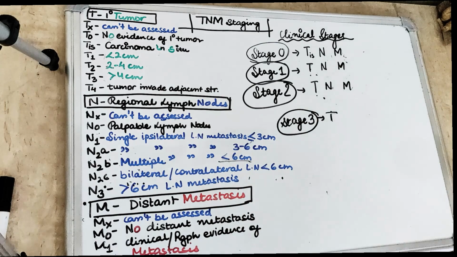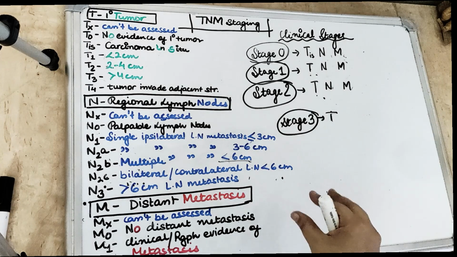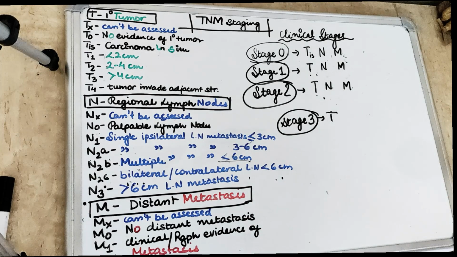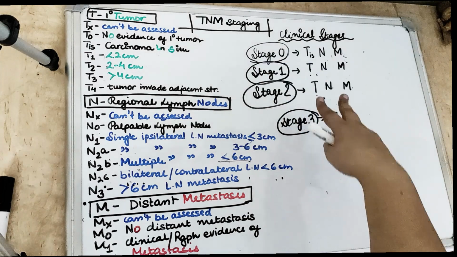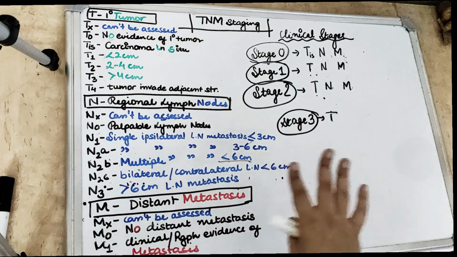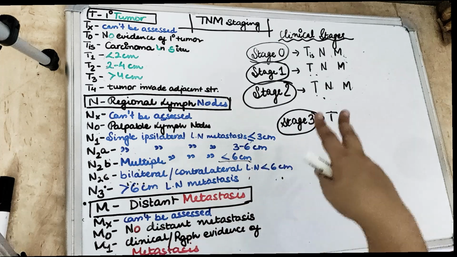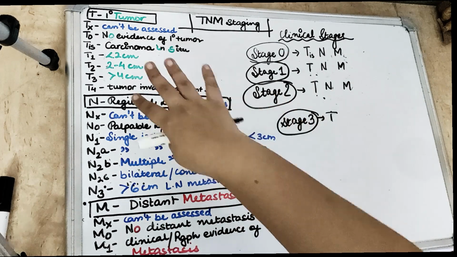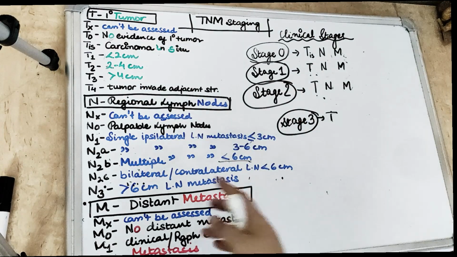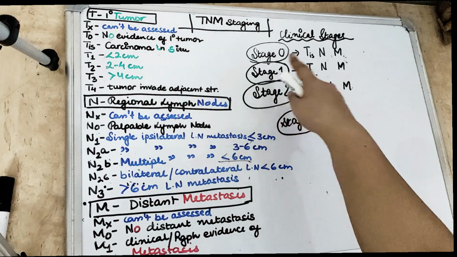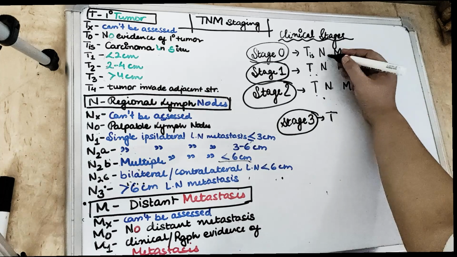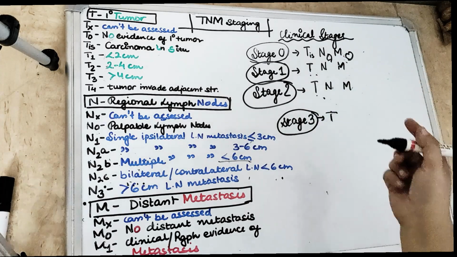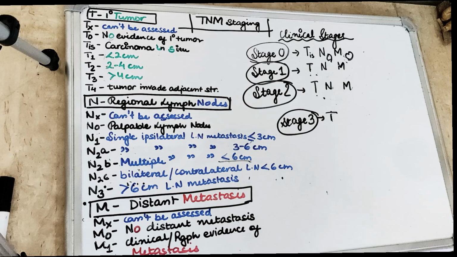So this is how we are going to assess it clinically. These are the clinical stage groupings of carcinoma of the oral cavity. Let's talk about stage 0. If the primary tumor is 0, then there will not be any stage. So stage 0 is carcinoma in situ: N is 0, M is 0, but T is Tis, which is the carcinoma in situ.